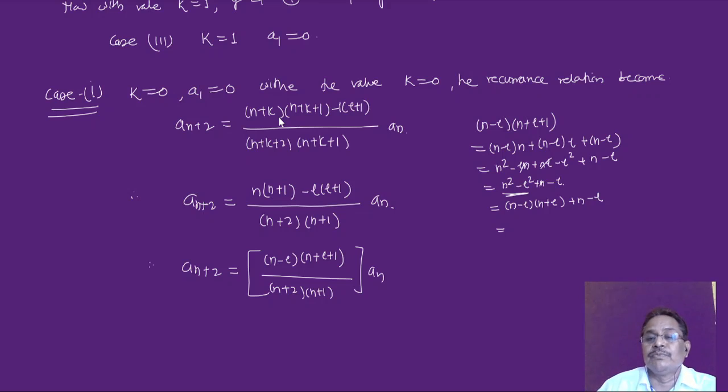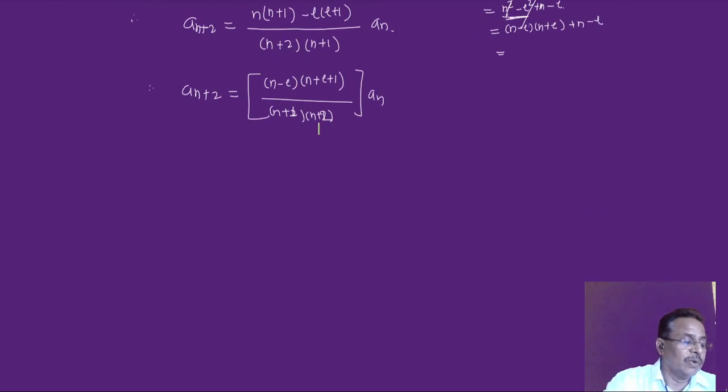Do you get it? I think I am not getting it, you can get it, you can check it later on. So a(n+2) is equal to, in the bracket, (n minus l)(n plus l plus 1) upon (n+1)(n+2), into an.